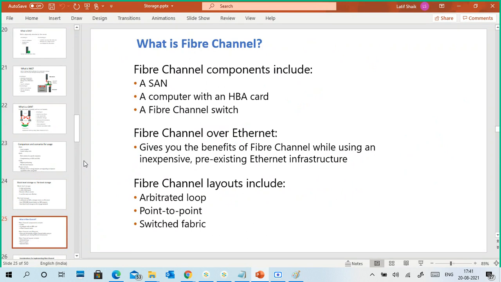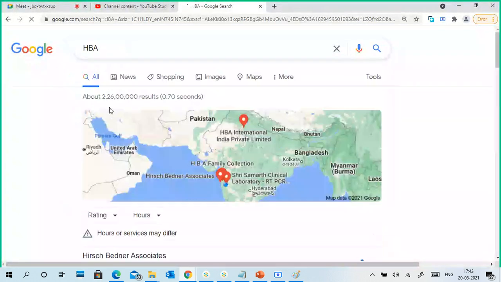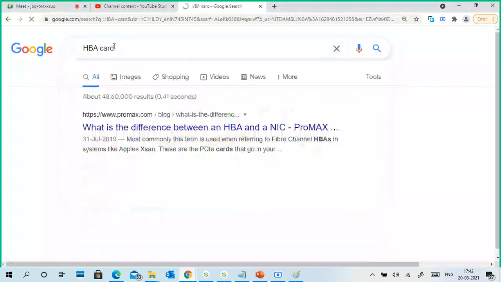So what is Fibre Channel? It is a SAN, a computer with an HBA card. I think I already showed it. If you want, I can show you again. HBA, host bus adapter. An HBA card is used for Fibre Channel.